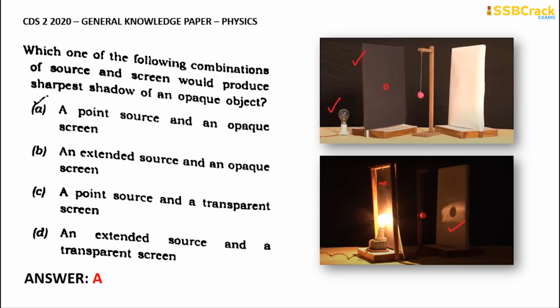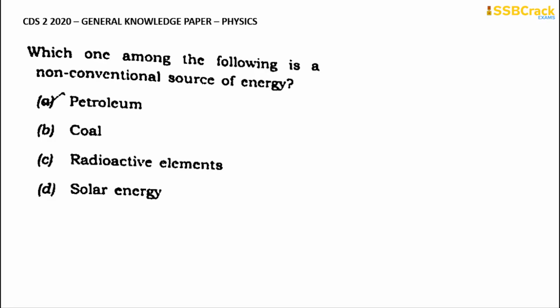Going through with the next question: which one among the following is a non-conventional source of energy? What is a non-conventional source of energy? They are those sources of energy that are inexhaustible. Understanding? Something that you cannot exhaust. That means there is no end for it. So which are those energies? Is it option A, petroleum, or coal, or radioactive elements, or solar energy? So the correct answer from this is option D, the solar energy.